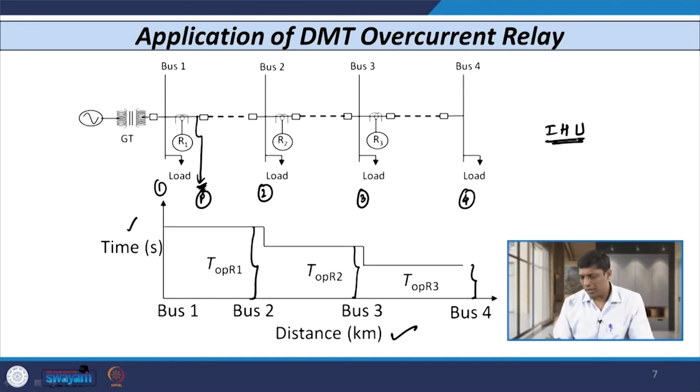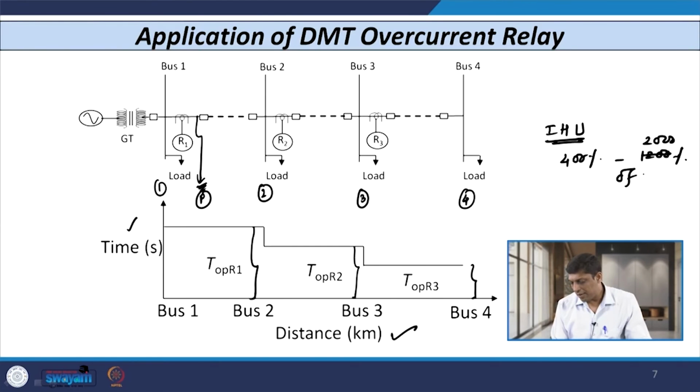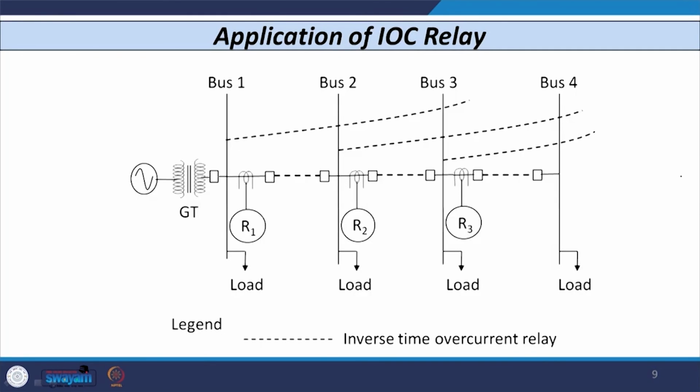As I told you earlier, its setting is from 400% to 2000% in steps of 100%. You can set the appropriate value, and if the current exceeds that value, the time delay action is bypassed and the relay operates instantaneously.